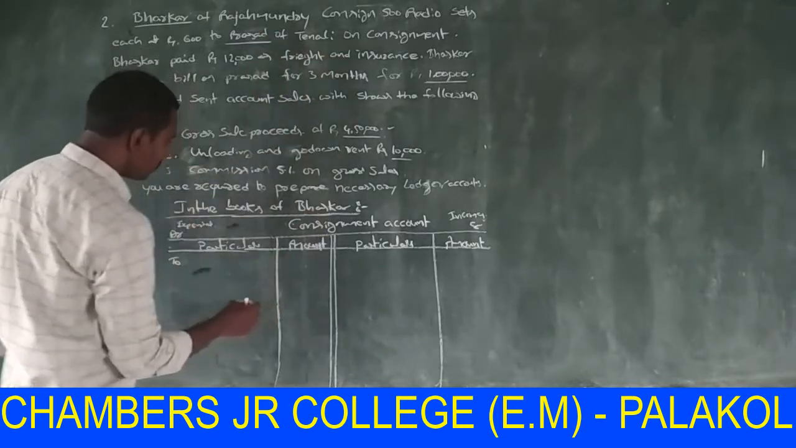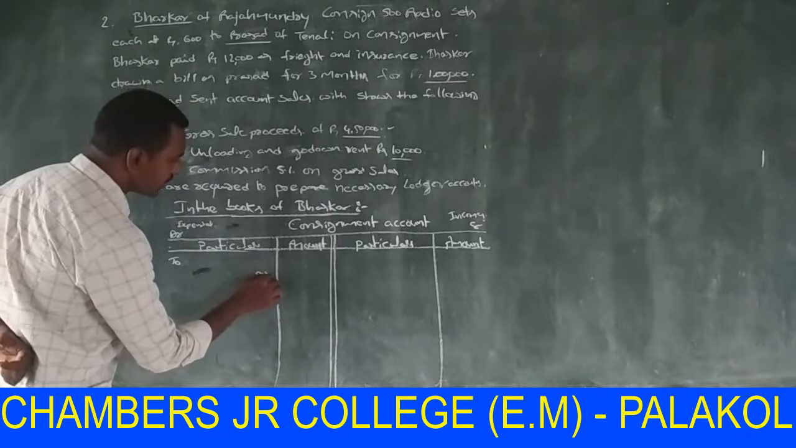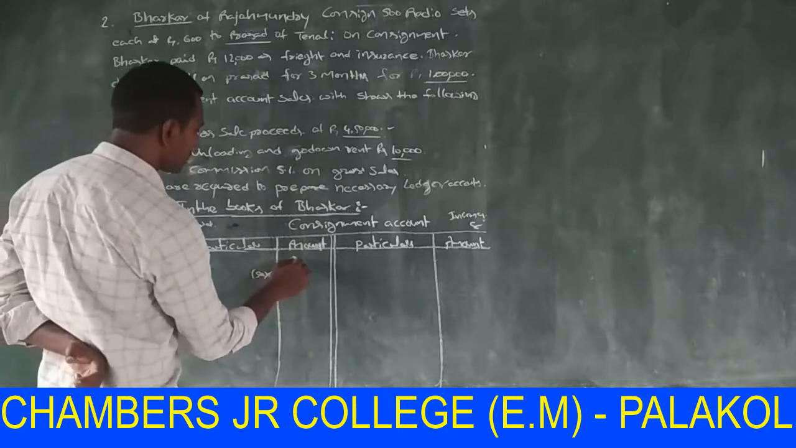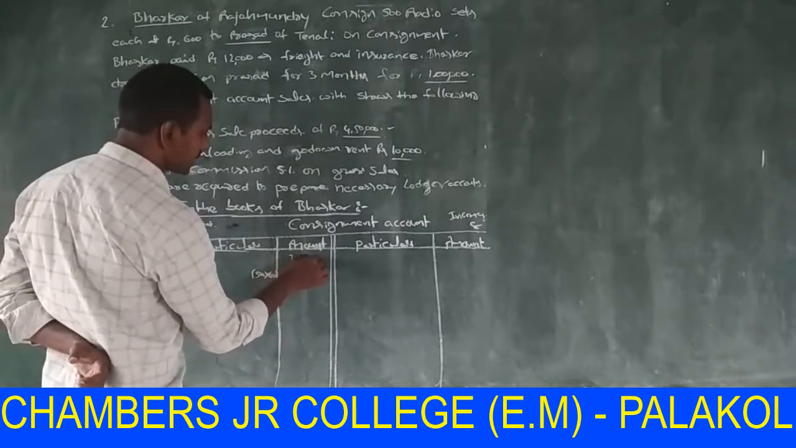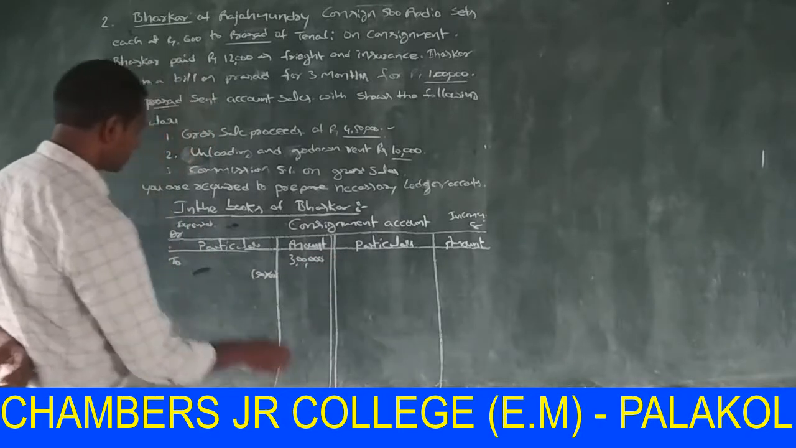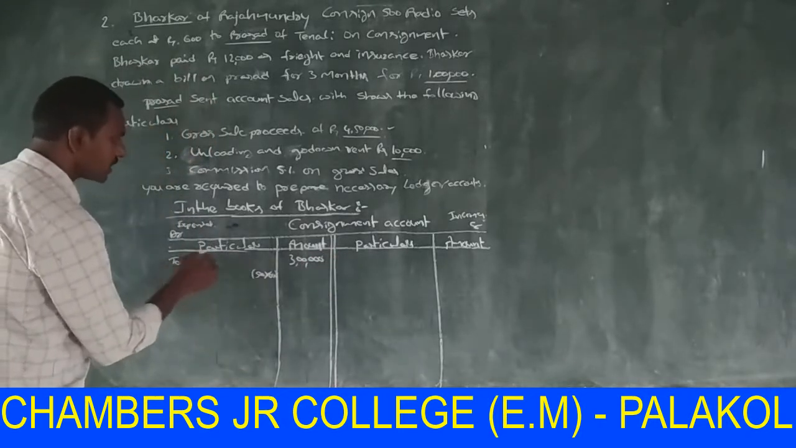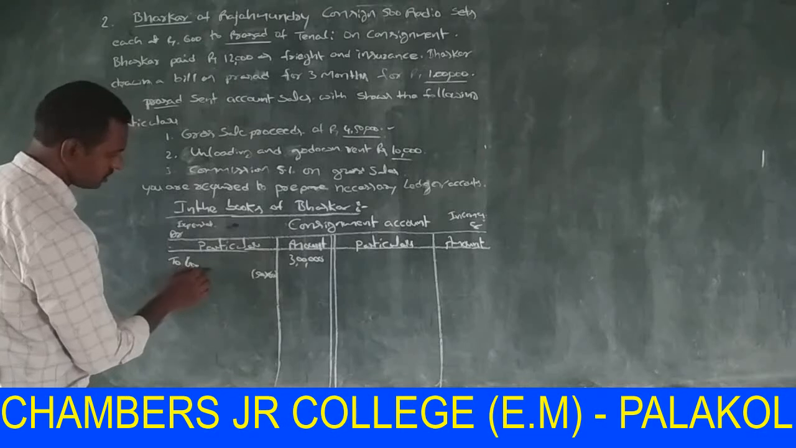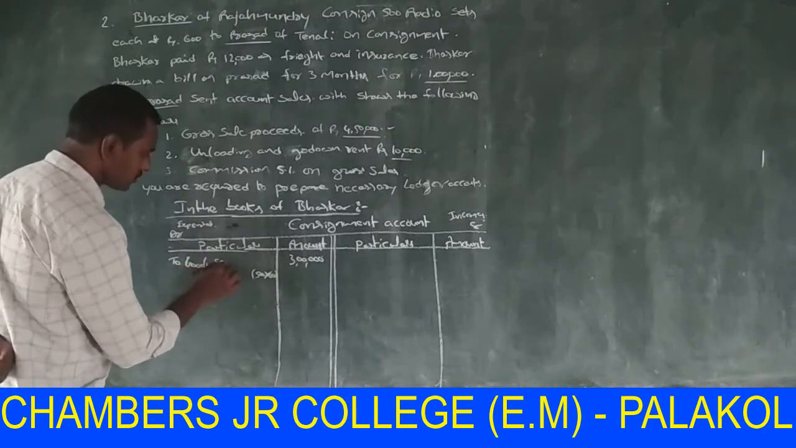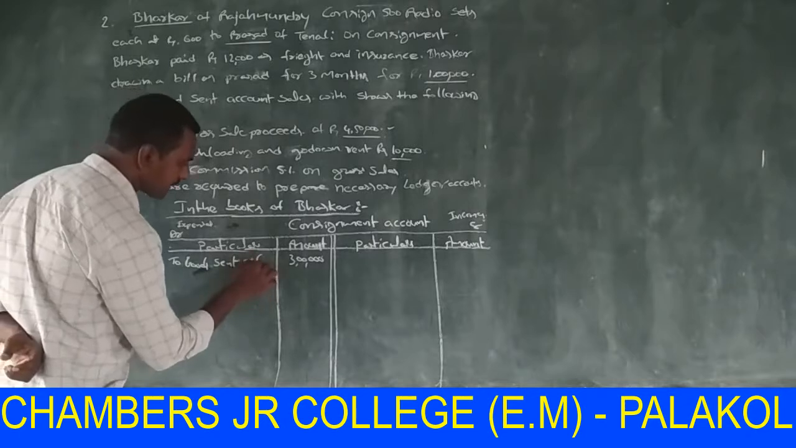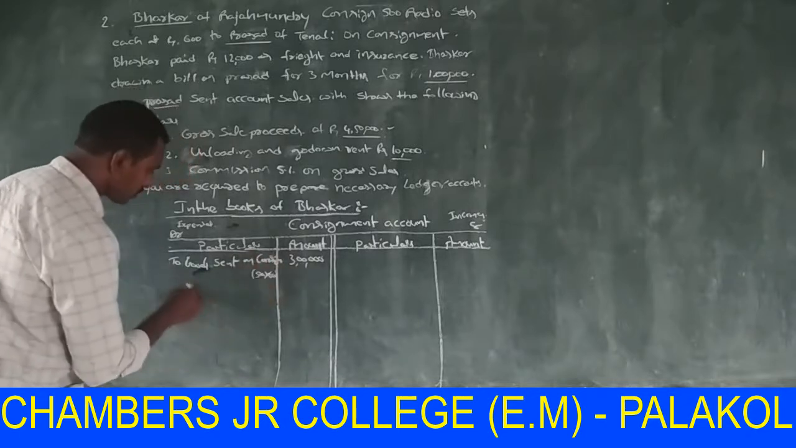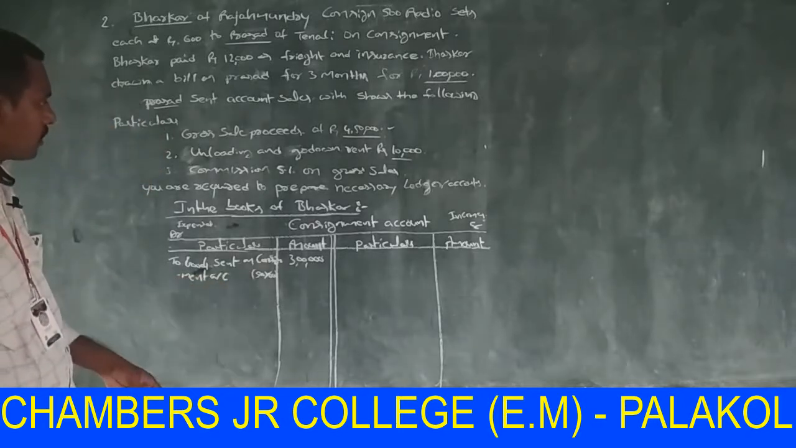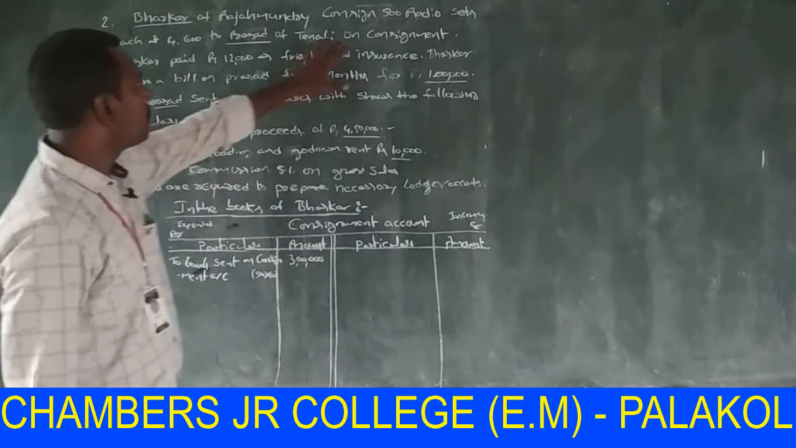How much amount? 500 radio sets into rupees 600 each, 500 into 600, that is 3 lakhs. It is written on the debit side of the consignment account as goods sent on consignment account.